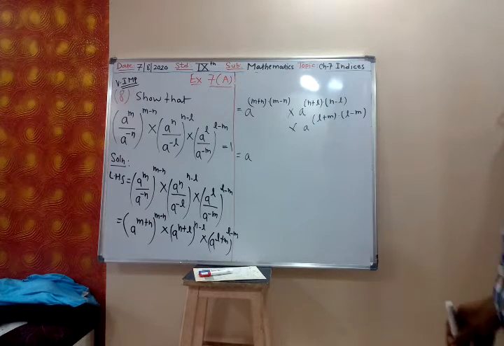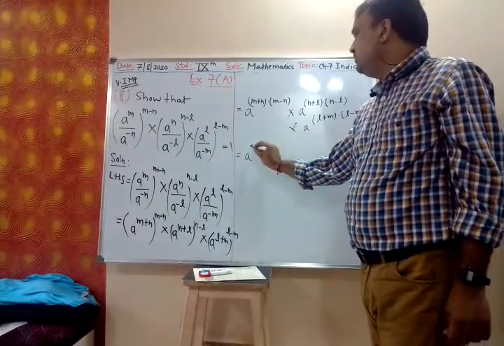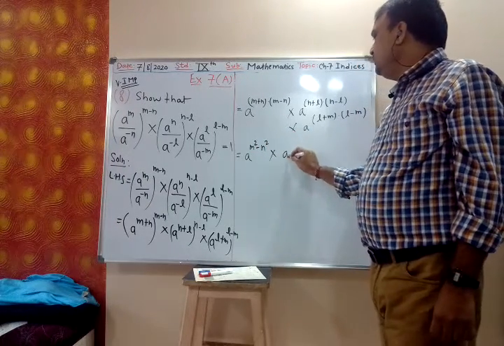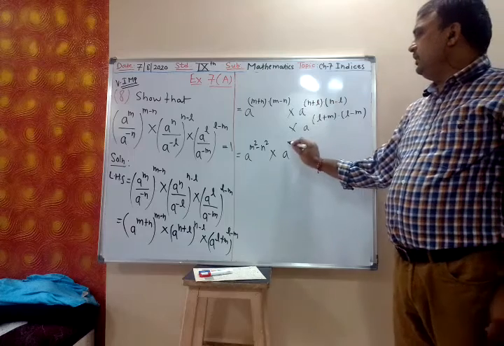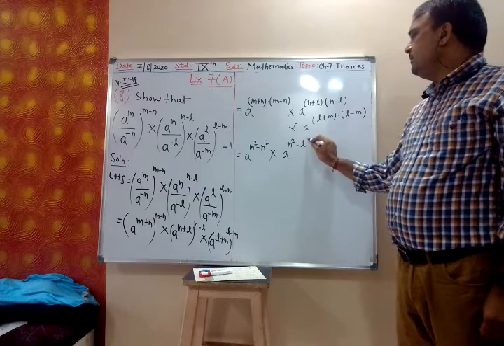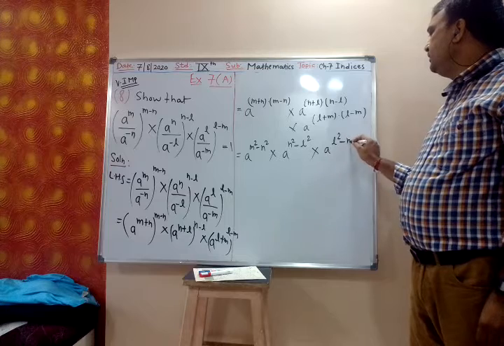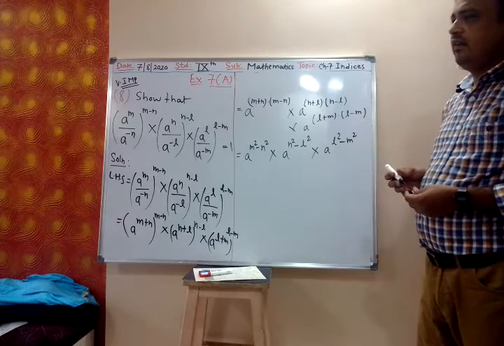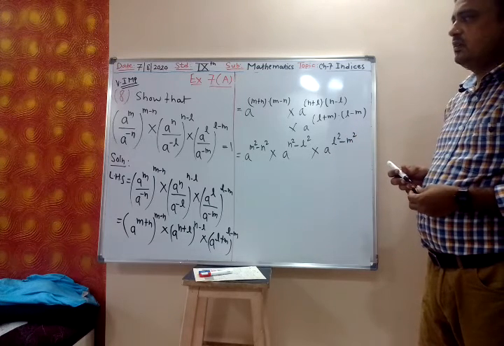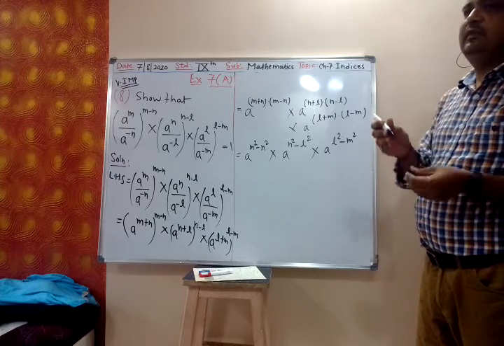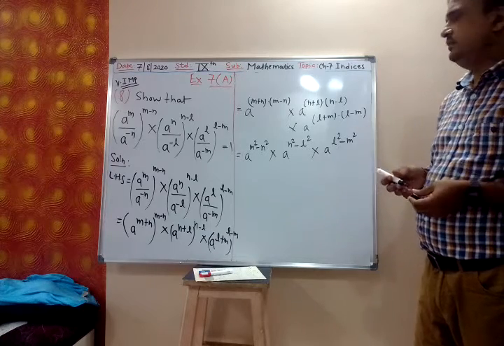A plus b into a minus b is a square minus b square. So a raised to m square minus n square into a raised to n square minus l square into a raised to l square minus m square. Then it will be m plus n whole square?